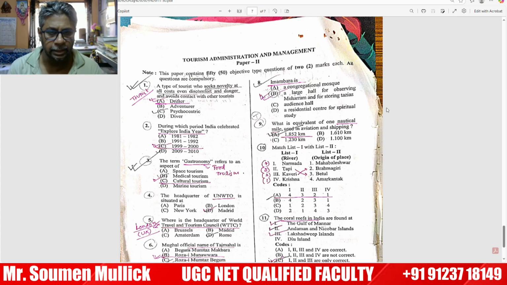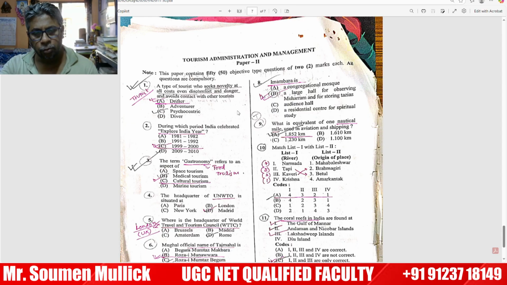First, try to understand the question clearly. The tourist who seeks novelty doesn't need familiarity. They seek novelty at all cost, even discomfort and danger, and avoid contact with other tourists. They have given 4 options: drifter, adventure, psychocentric, and diver. The correct option is drifter.